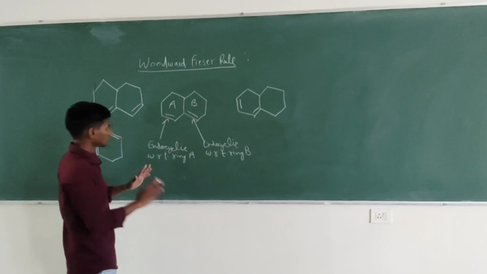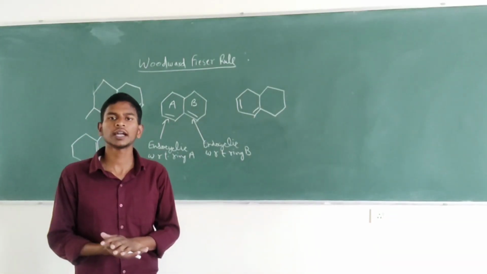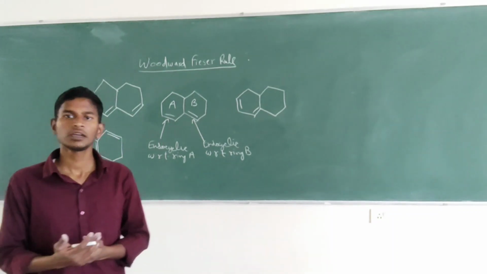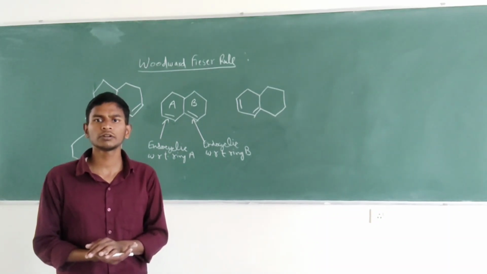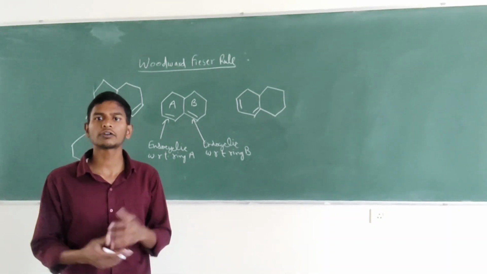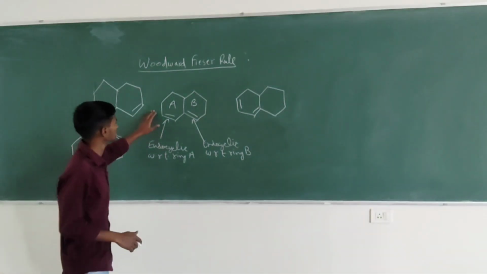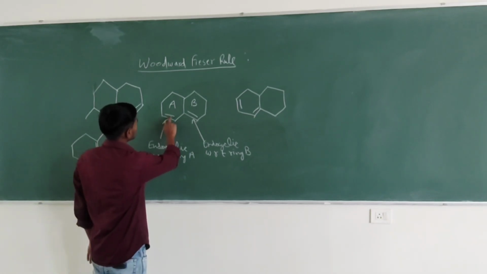Now, how do we define the endocyclic bond? It should be inside a ring. The double bond that is inside the ring is called an endocyclic double bond. And what is an exocyclic double bond? It should be a part of a ring, the double bond.